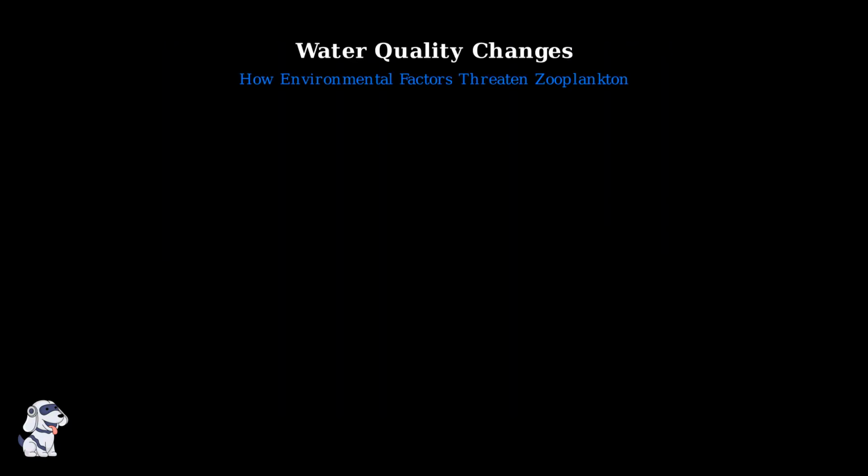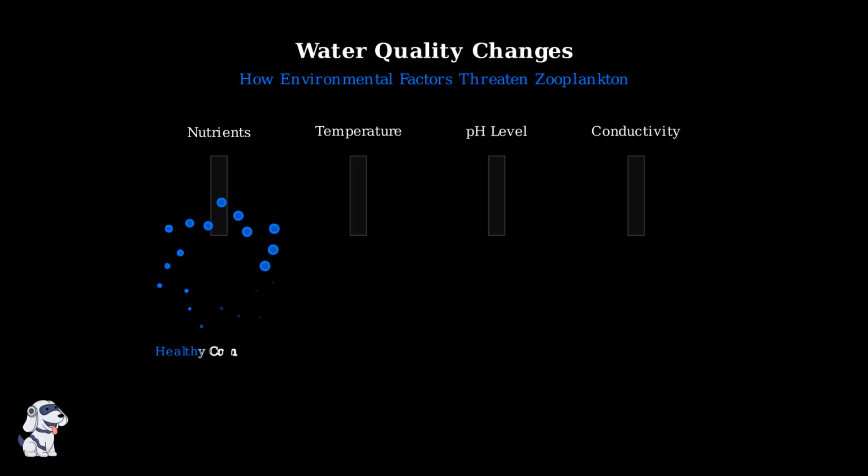Water quality changes pose serious threats to zooplankton communities. Four key environmental factors can dramatically alter their survival and distribution in aquatic ecosystems. Let's examine how each water quality parameter affects zooplankton. First, nutrient levels, particularly nitrogen and phosphorus, control the food supply. Too few nutrients mean less phytoplankton food, while too many nutrients can create toxic algal blooms.